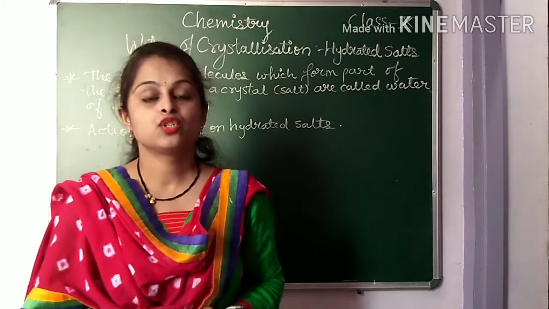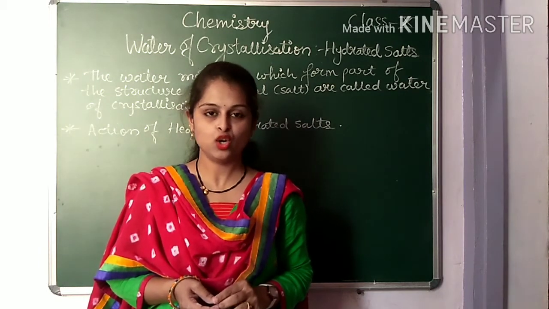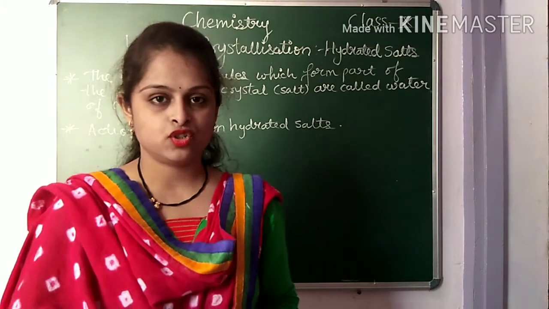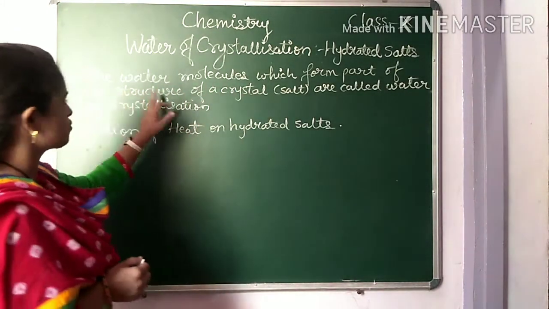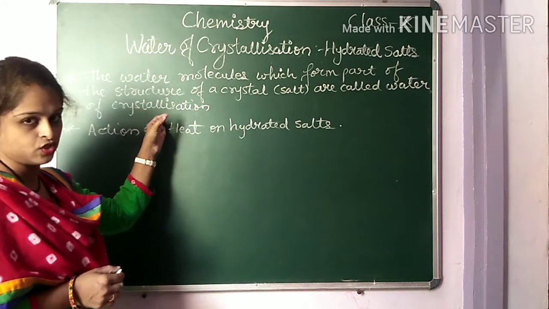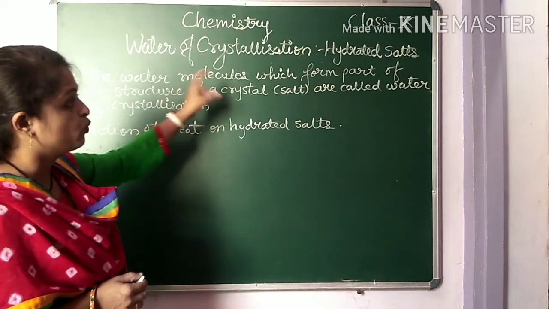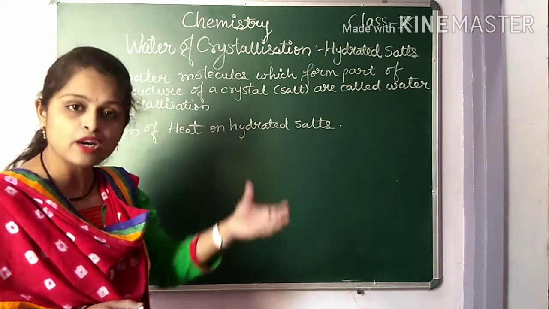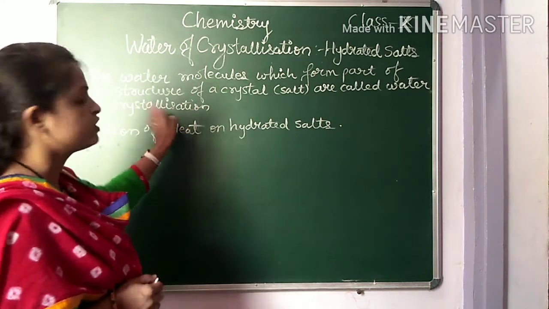Welcome back, students, to our last topic of this chapter, that is water of crystallization. Along with it we are going to wind up this chapter. Water of crystallization means the water molecules which form part of the structure of a crystal or a salt are called water of crystallization. Read it. The water molecules which form a part of the structure of a crystal salt are called water of crystallization.